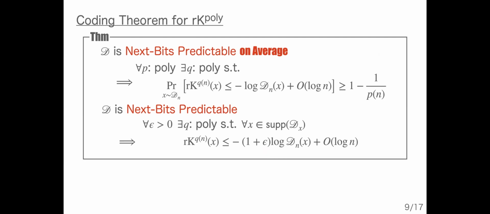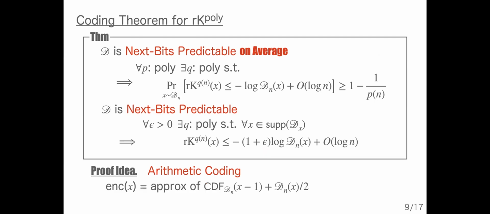Actually, the proof of this theorem is very elementary, in my opinion. The proof idea is based on arithmetic coding, where roughly speaking, we encode each string X by using the approximated value of this quantity, the value of the CDF of the lexicographically previous string, and the value of the probability. And these values can be approximated by using the next-bit predictor.